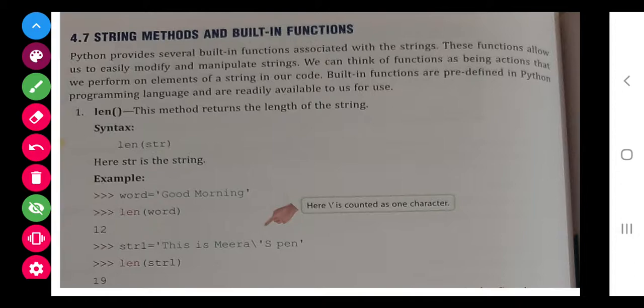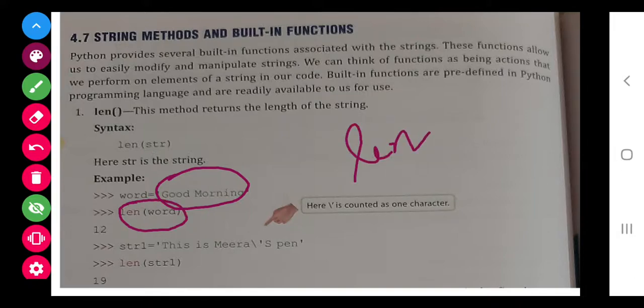So class, the first function that we are going to study is len, the length. There is a word, they have taken the example, and if you write len in small letters, it will count the letters in this word.